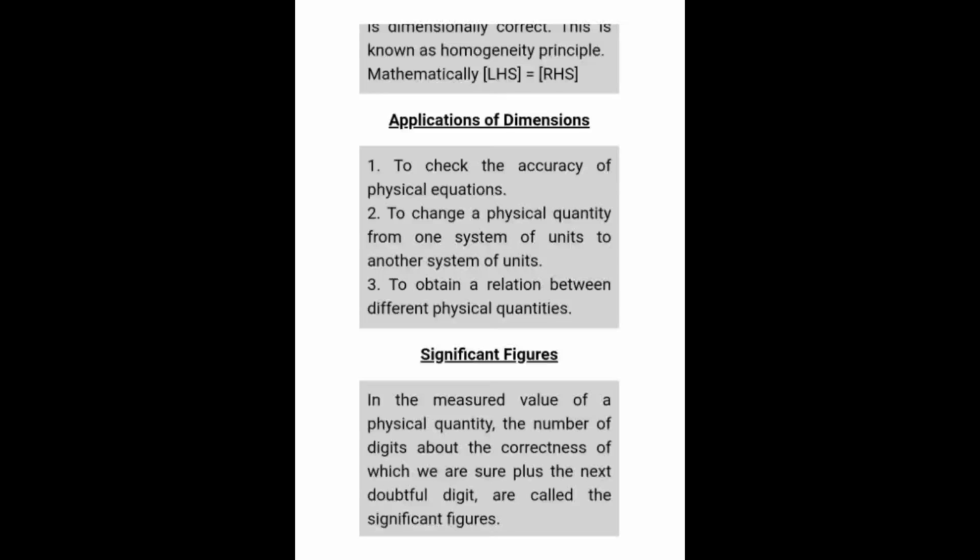So refer to your textbook, and with this concept try to solve a few questions, then it will be much clearer. So, applications of dimensions. Where do we use dimensions? We use them to check the accuracy of a physical equation, to change a physical quantity from one system of units to another system, and to obtain a relation between different physical quantities. The first we checked by the principle of homogeneity, we have converted one system into another, and we have also found the relation by deriving the formula. And also we have seen significant figures.